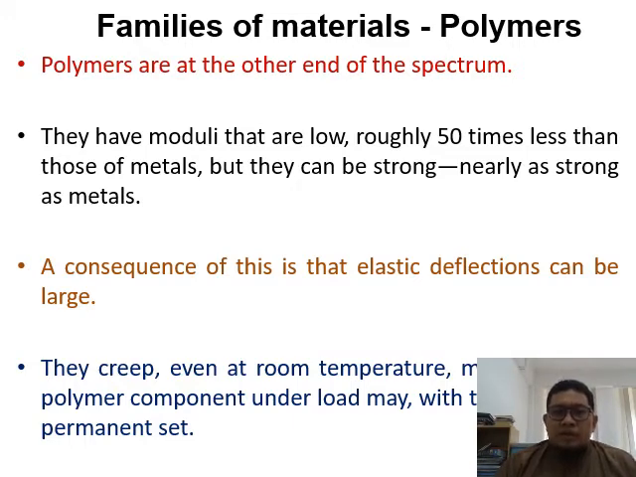As a consequence of this polymer characteristic, you have an elastic deflection. Elastic deflection means that when you stretch it, it goes back to the normal size. But sometimes you exceed a certain limit, and then you have a different length. When you remove the load, you can have a different length of the material itself.